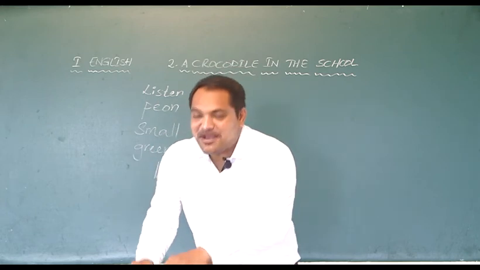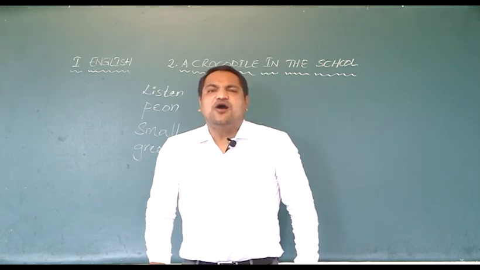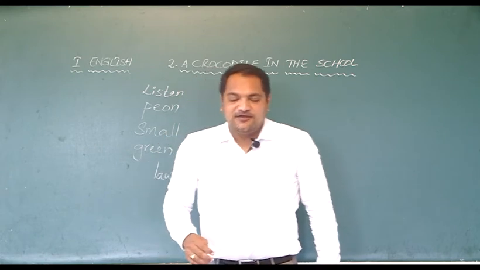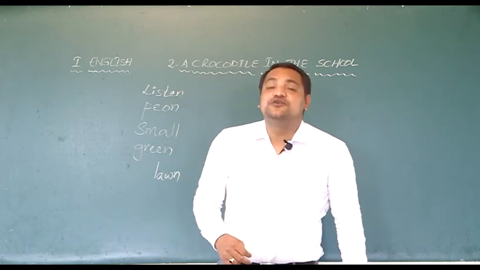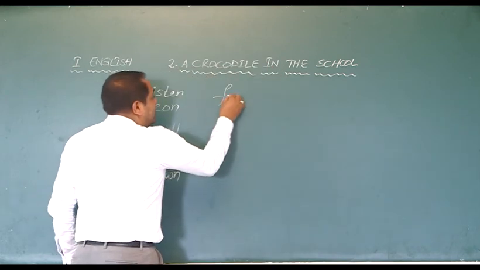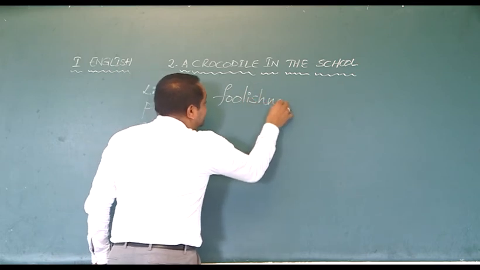So Rupali ma'am picked it up, and what did she say? "Oh, it's a toy crocodile." All the children laughed at the peon's foolishness.